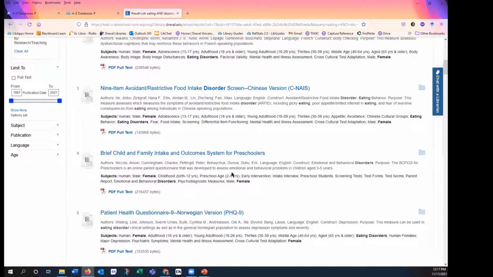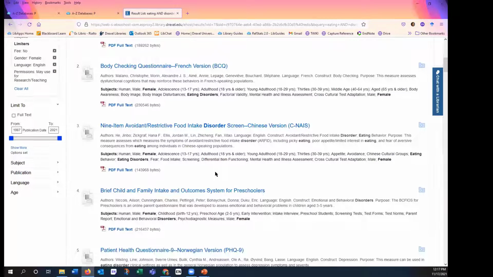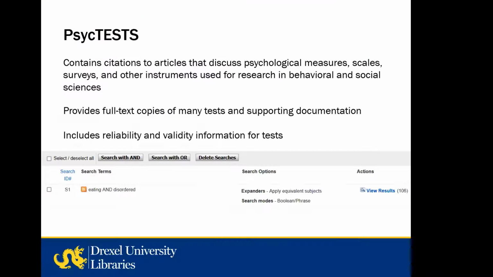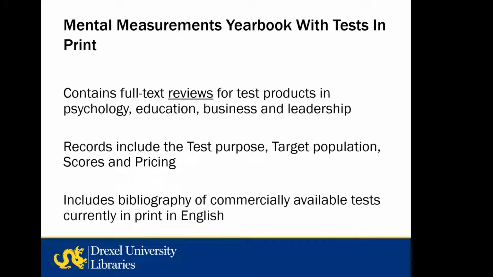Okay. If there aren't questions about that, I'm going to go to the next resource, which is Mental Measurements Yearbook with Tests in Print. And this doesn't really contain the full text of the instrument, but it does have the full text of reviews. For those of you who have been around for a minute, you may remember Mental Measurements Yearbook and also Tests in Print, and that was in print volumes.